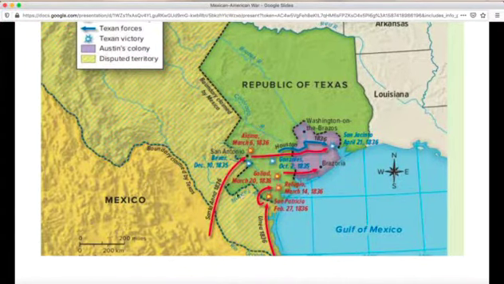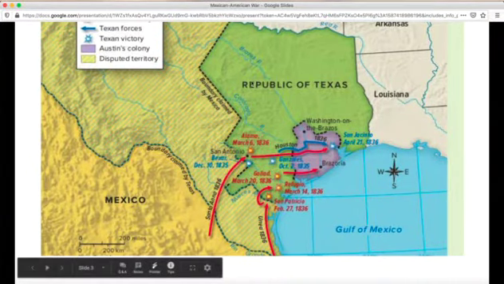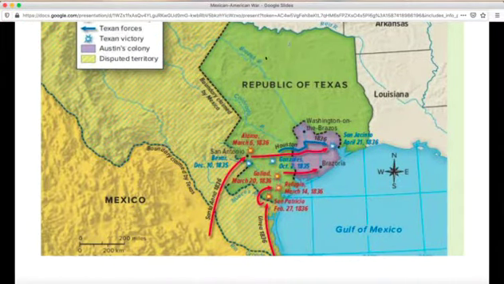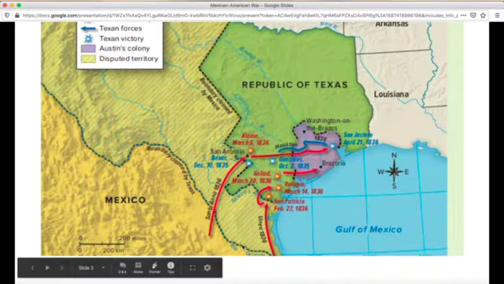Mexico said the Nueces River over here was their land. So it's like, you belong north of the Nueces River. This is your land. So they agreed that this was Texas. Both Mexico and the United States said this was Texas. They argued over which boundary was theirs. Was it the Rio Grande River or the Nueces River?